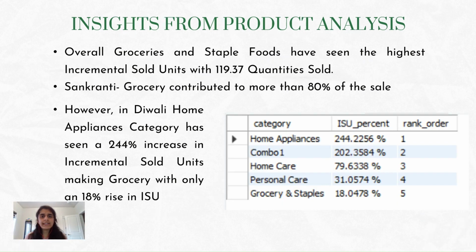Now, another major insight says that groceries and staple foods have seen the highest incremental sold units. If we filter the results with Sankranti and Diwali, then we can see that in Sankranti, the grocery and staples category contributed more than 80% of the total incremental sold units. However, if we look at the SQL query output with filtering only Diwali promotions, we can see that grocery contributed just an 18% increase and home appliances contributed a massive 244% increase in incremental sold units.